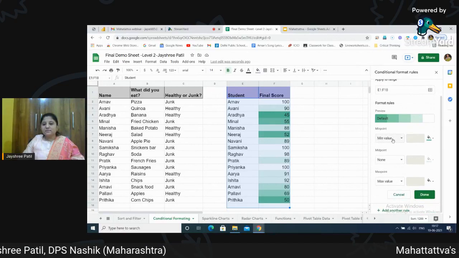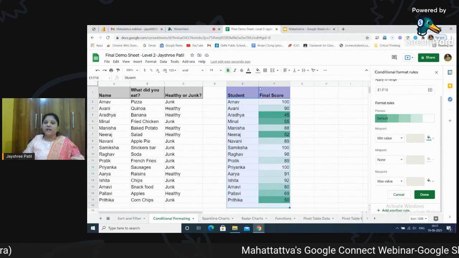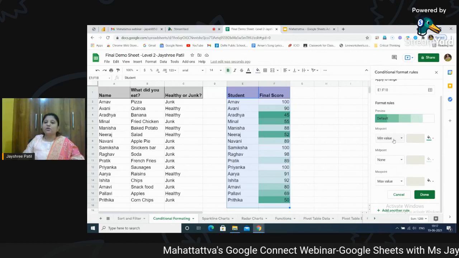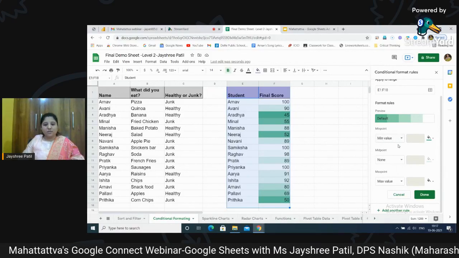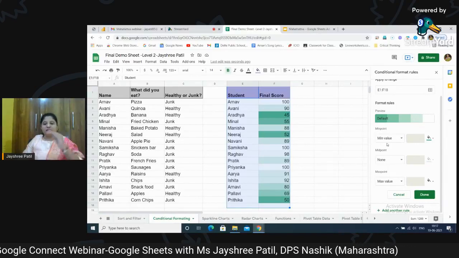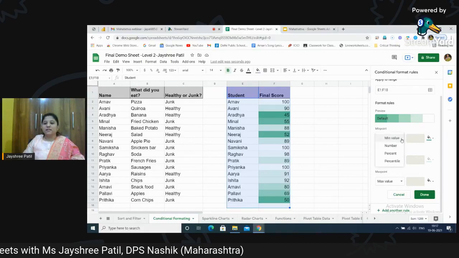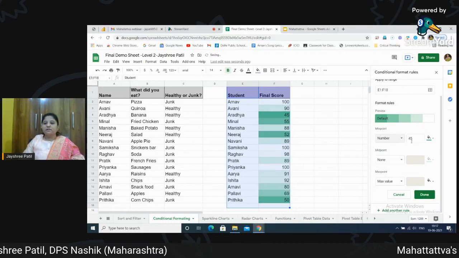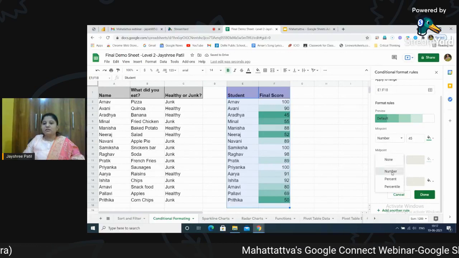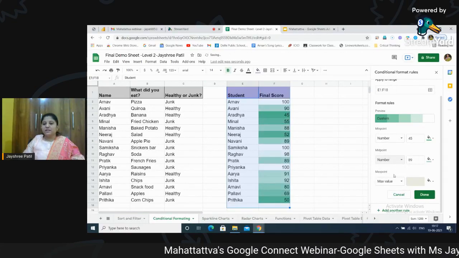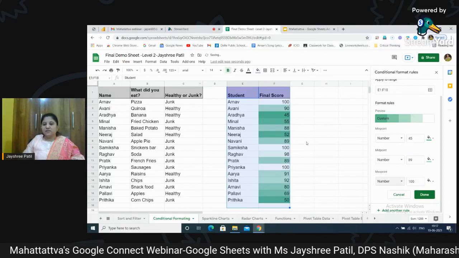We can even set the minimum value, the midpoint and the maximum point if we have data which is very huge and we want to decide. Suppose the minimum value is 30, then the child needs to really work hard. If it is 40, the child needs to take what steps. So if you want to decide on this, you can. Just click on number. Automatically it is coming 40. Then you can decide again on the number. You can change it. It shows me 89. The maximum value will be automatically 100, as we can see.